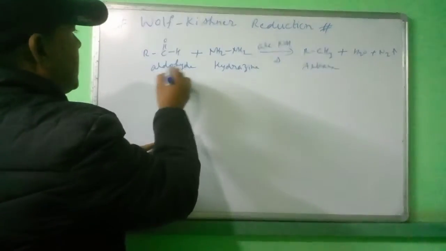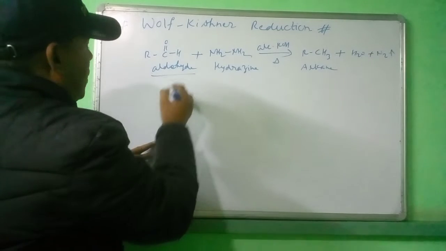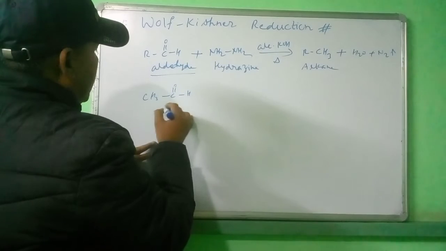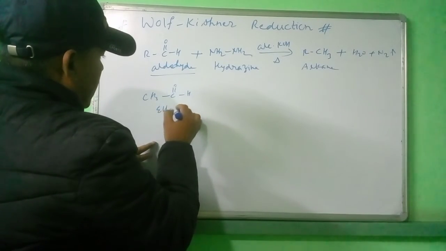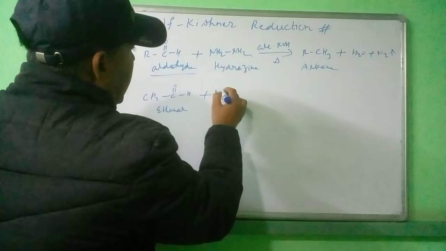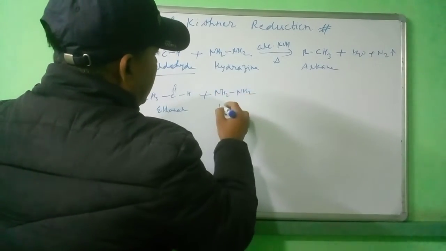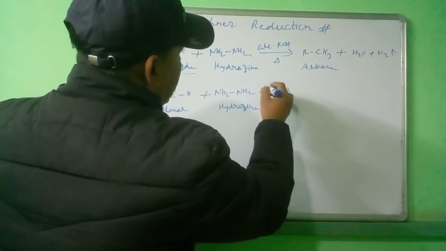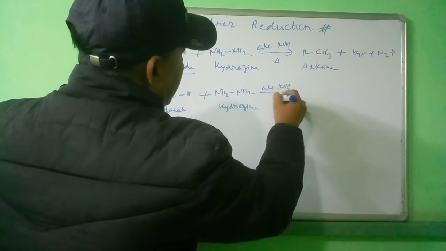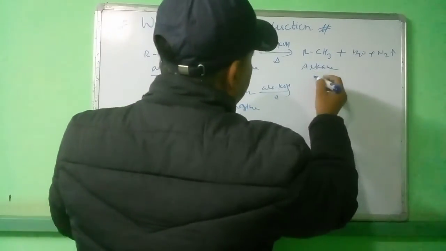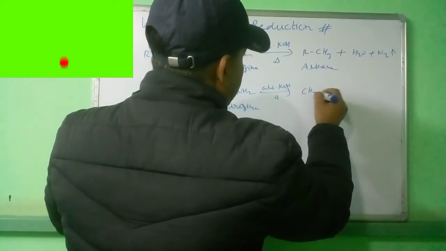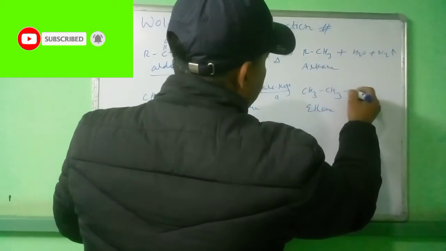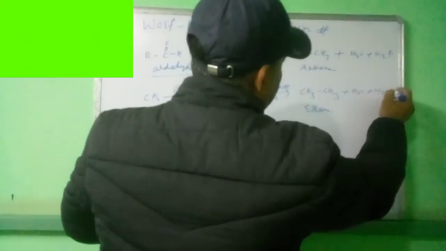Now for example, this is the general formula. Now suppose our aldehyde is CH3CHO, this is ethanal, then NH2-NH2 hydrazine, alcoholic KOH. We get what? CH3 and CH3, ethane, plus water plus nitrogen gas.